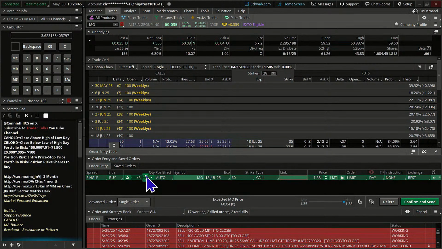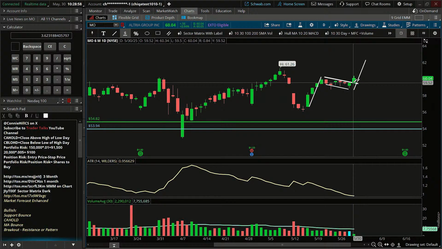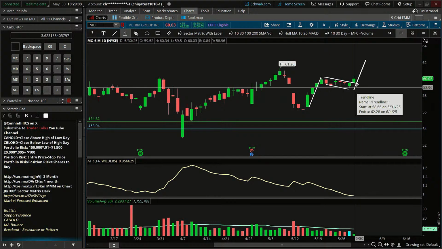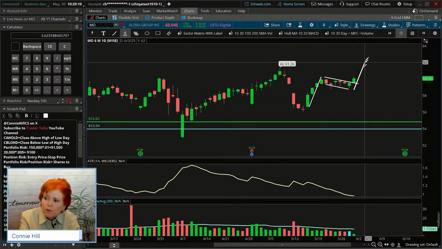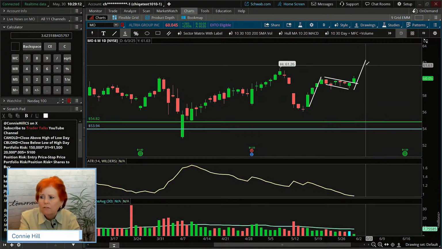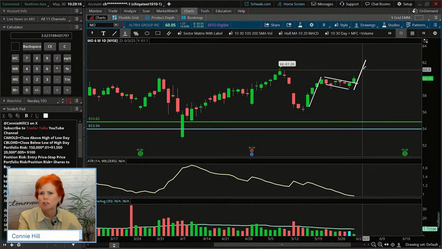Now, what I'd like to do is also put on an OCO order. Want to put in a place for us to get out if we get near the target, or if we get lower, right? If the candle drops down into this flag consolidation area, we're going to say the pattern's broken. That also means you probably want to get out, because we're getting in based on the fact that we think it's going to continue to go higher. Hopefully the length of that flagpole, although never guaranteed to be that much.